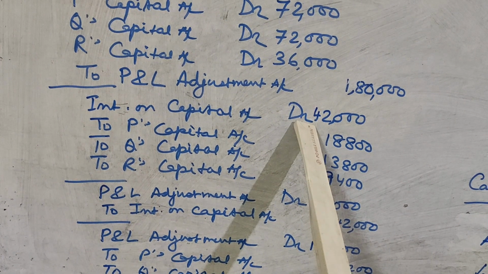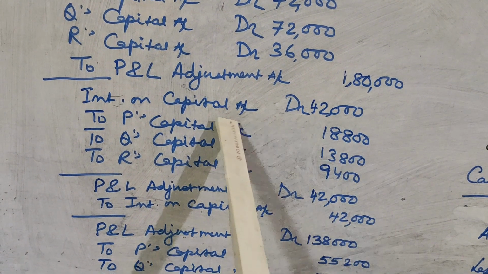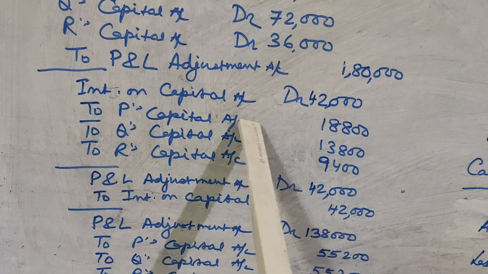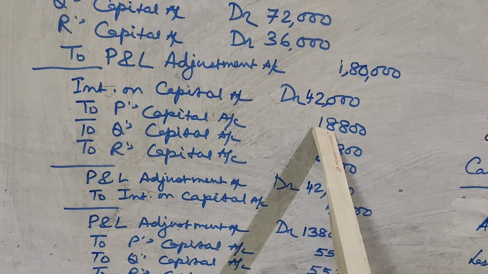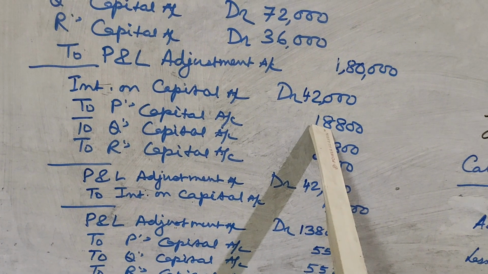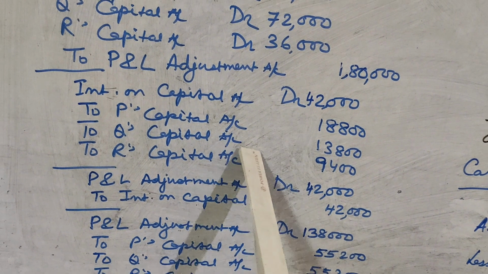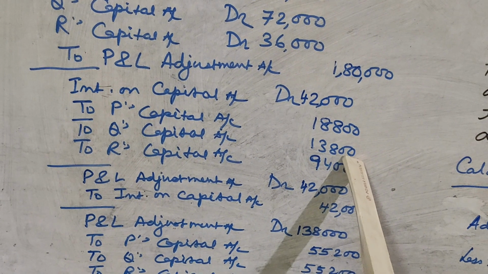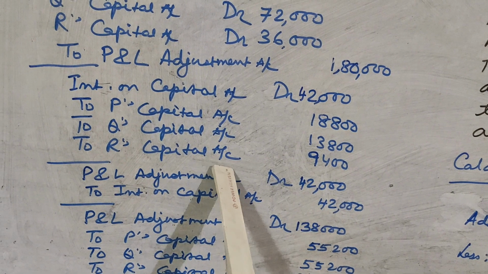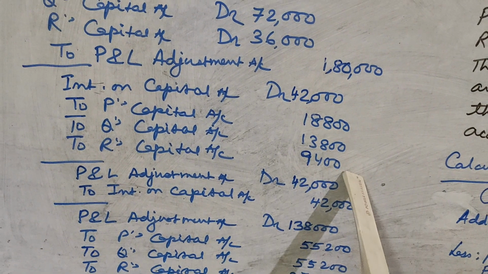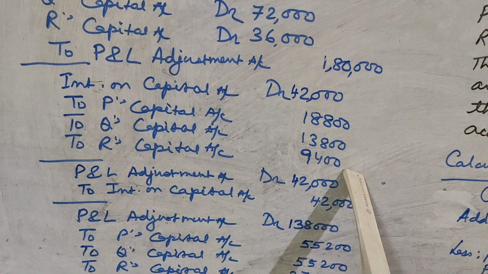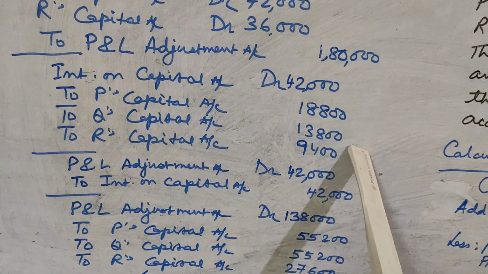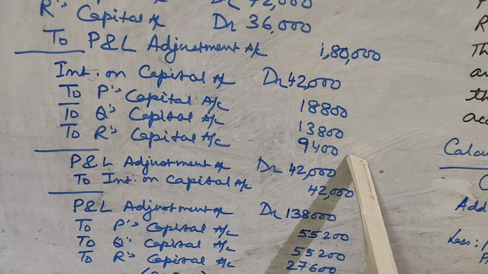Interest on capital total came to 42,000. So interest on capital account will be debited by 42,000. To P's capital account 18,800, that is P's interest on capital. To Q's capital account 13,800, that is Q's interest on capital. To R's capital account 9,400, that is the interest on capital of R. So now we are providing the interest on capital to P, Q and R by passing this journal entry.